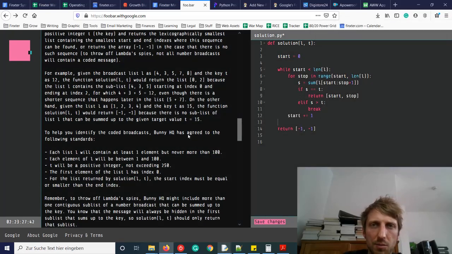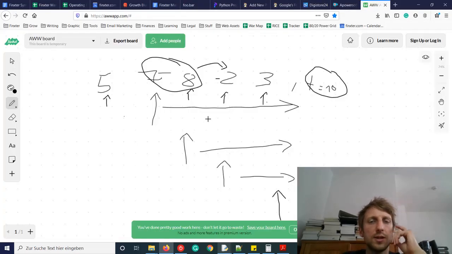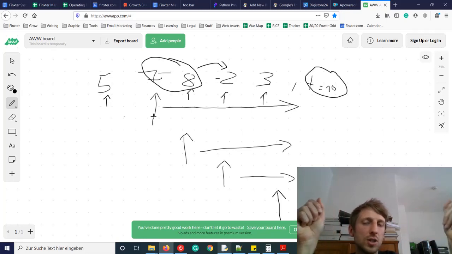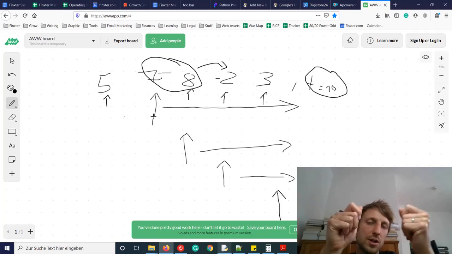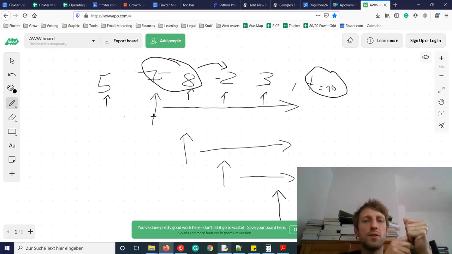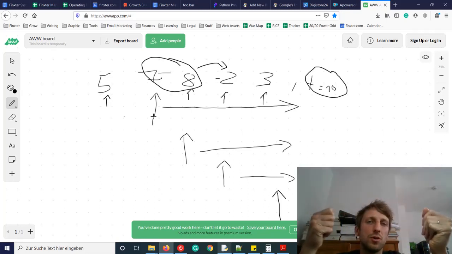Okay, so it seems to work. Our solution simply works, and I think it's efficient enough. Let's think about whether we can find a quick optimization. I think about something: can we have the start pointer and the stop pointer, and then in each step we somehow reduce the stop pointer and increase the start pointer also? There could be something. We could have the start pointer and the stop pointer pointing at one element, then we move the stop pointer to the right.